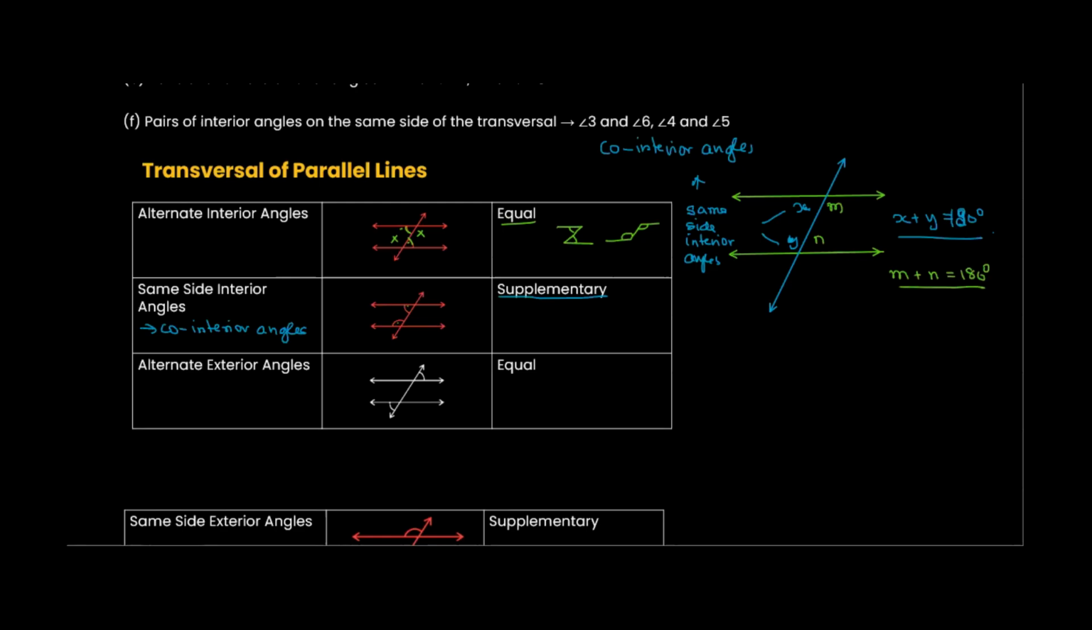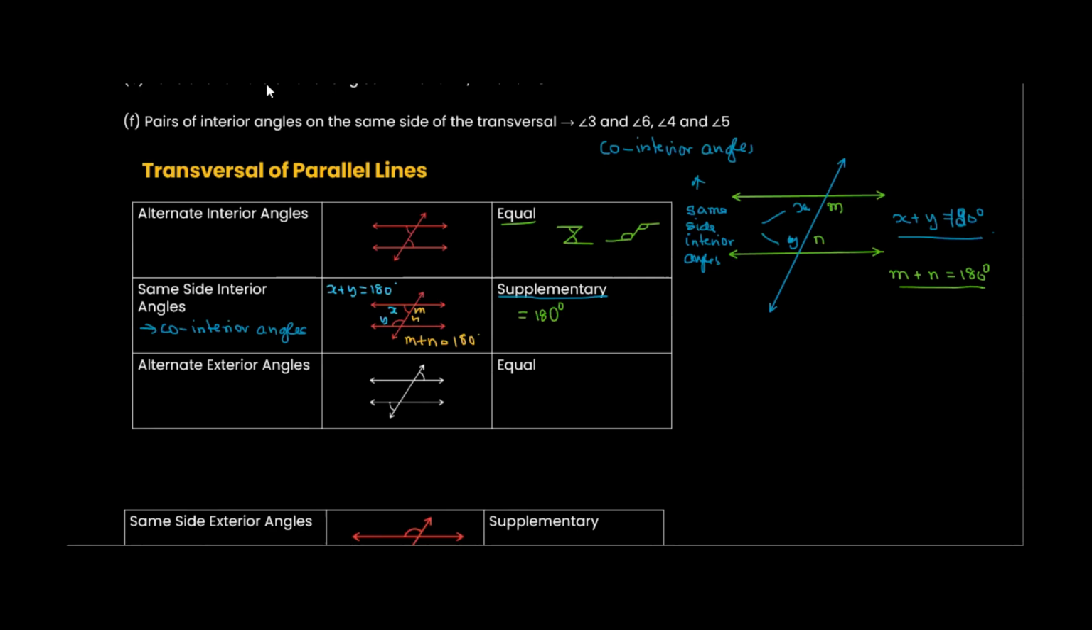These are supplementary, that is their sum would be 180 degrees. So these two angles or these two angles, their sum would be 180. They will not be equal, just that their sum would be 180 degrees. They will not be equal, obviously, but their sum would be. So if I do an X plus Y, I will get 180. And if I do, let's say, M plus N, this also will give me how much? 180.